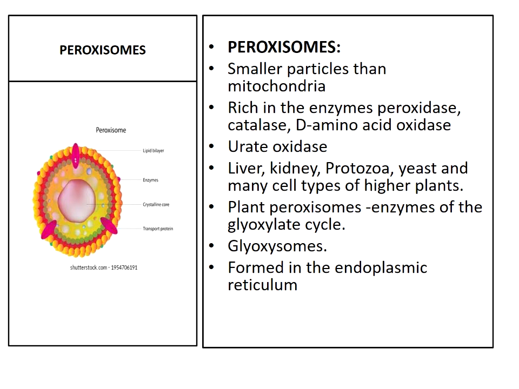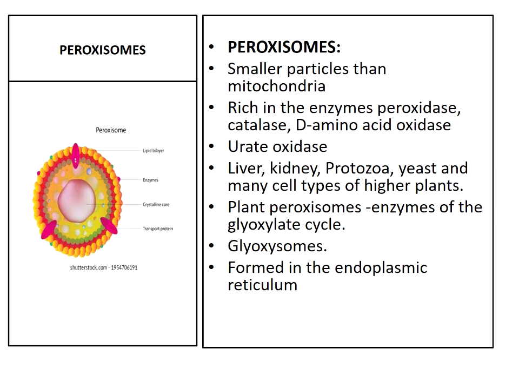So these peroxisomes, in addition to lysosomes, are smaller particles than mitochondria and lysosomes, and are found in the liver cells. And these particles are rich in the enzymes peroxidase, catalase, D-amino acid oxidase, and to a lesser extent urate oxidase, and these are called peroxisomes. So these peroxisomes are very small particles and they consist of a rich amount of enzymes.